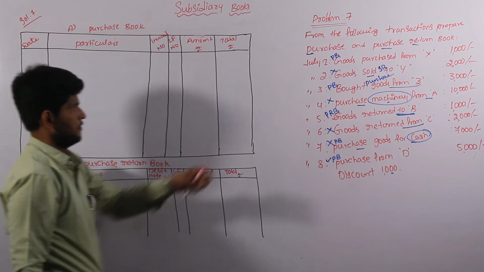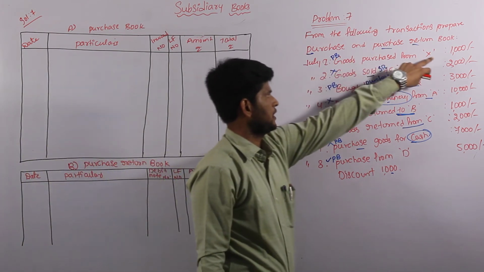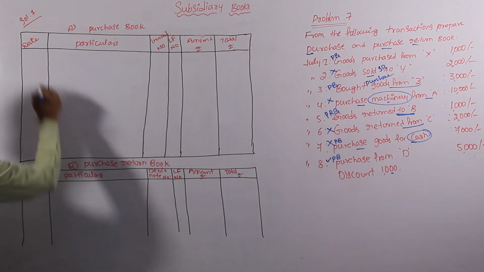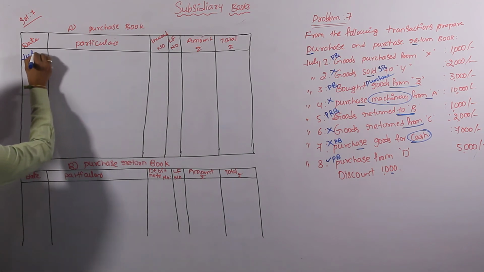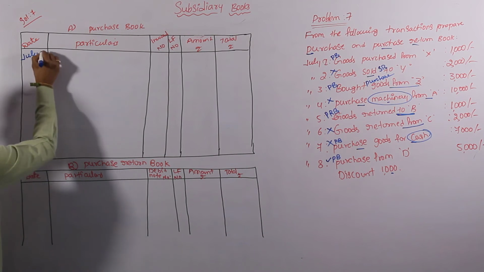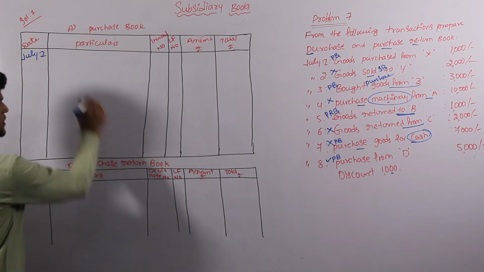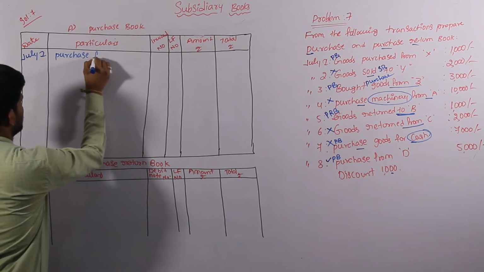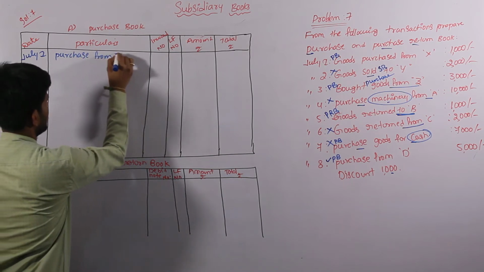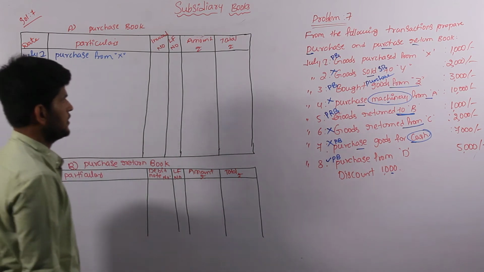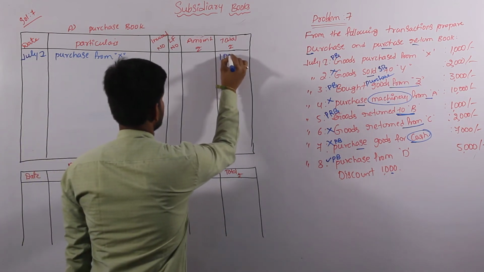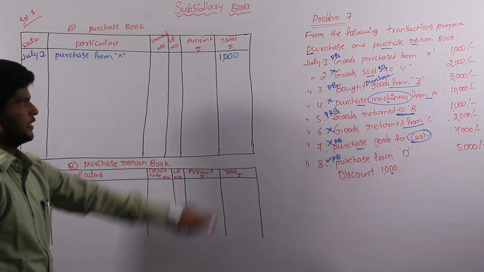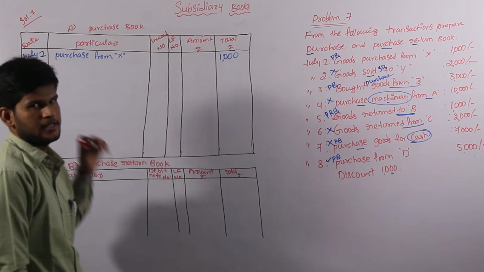Come to solve the first one. Goods purchased from X. This is a purchase transaction on July 1st. Clearly we have to mention the date, that is July 1st. Purchase from X, worth is 1000, there is no discount. Come to the second one, goods sold to Y, that is the sales book, so we are not considering it here.